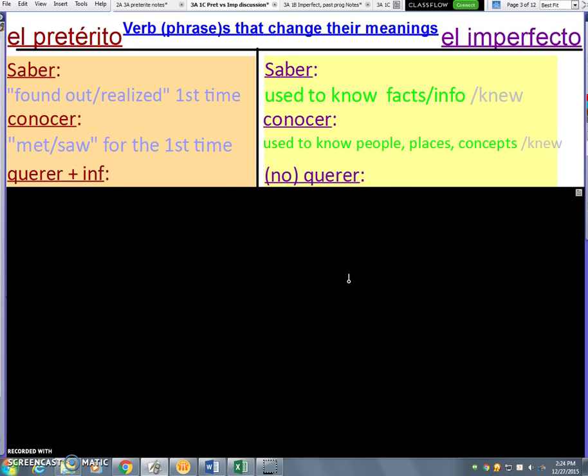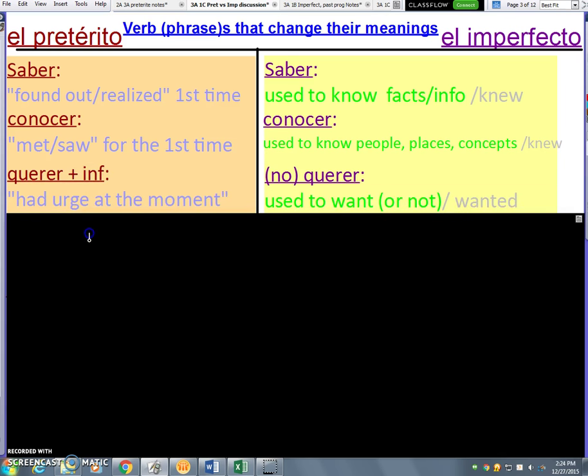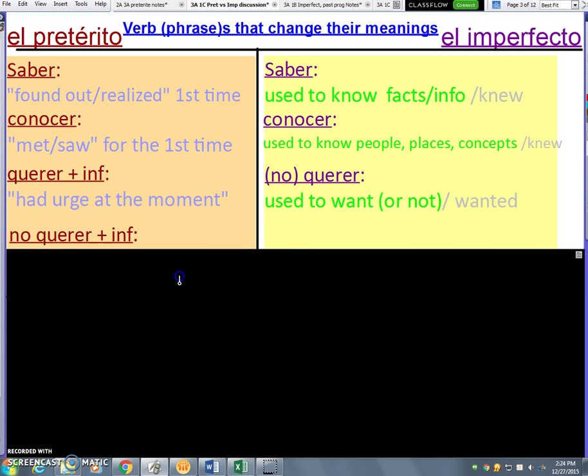Another verb that changes its meaning, depending on which tense you use it in, is querer. In the preterite, it's almost always followed by the infinitive. It means that you had an urge at the moment to do something. And in the imperfect, it doesn't matter if no is in front of it or not. It means that someone used to want something or didn't used to want something. And in the preterite, it means something different if you put no in front of it.